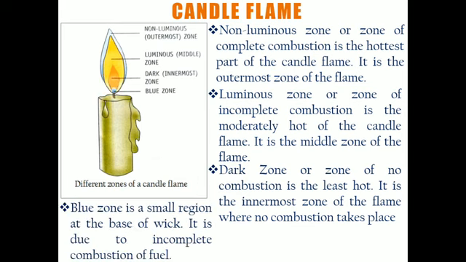And the last one is the blue zone. Although we divide the flame into three main zones, the blue zone is a small region present at the base of the wick. As you can see, this is the wick, I have already told you. The blue zone is due to the incomplete combustion of fuel. Again, no air is present basically. So most of the carbon monoxide gas is produced at this particular point in large amount. This is all about the structure of the candle flame.